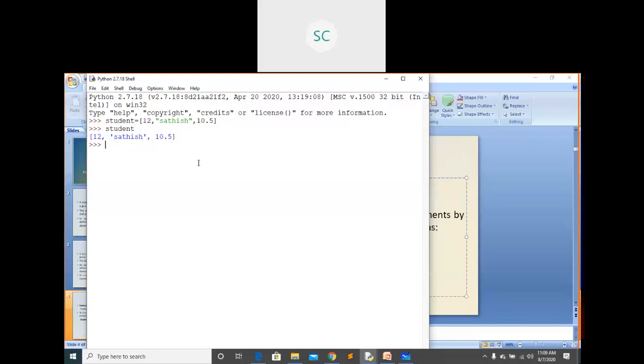Do you remember? If I give a equals to 20, I want to see which type of data this a is storing.